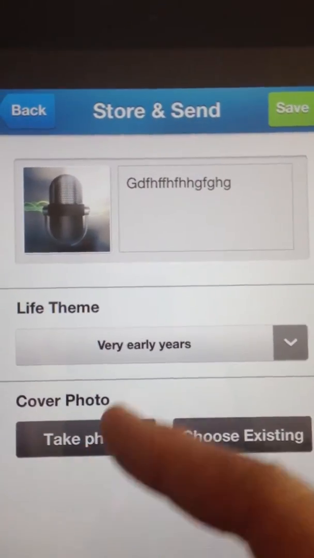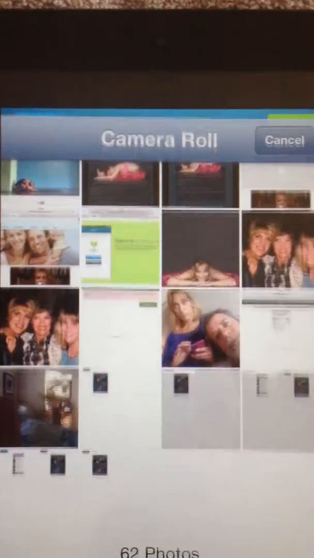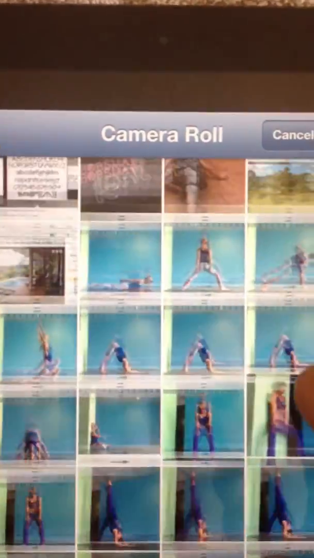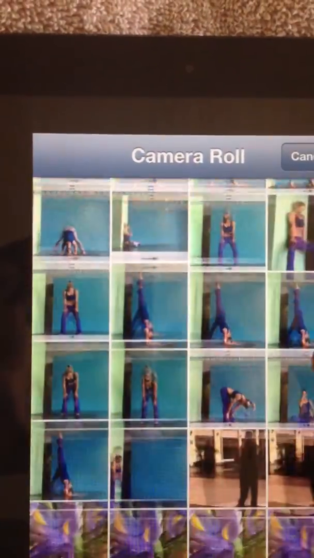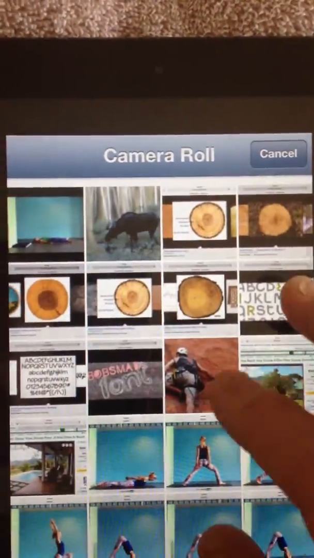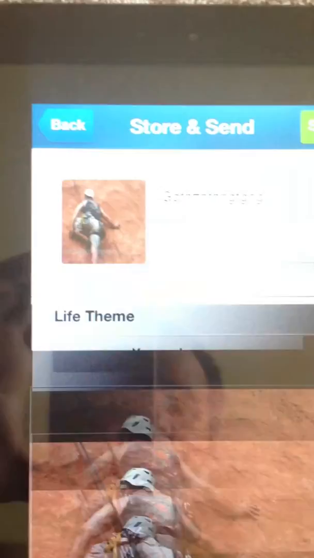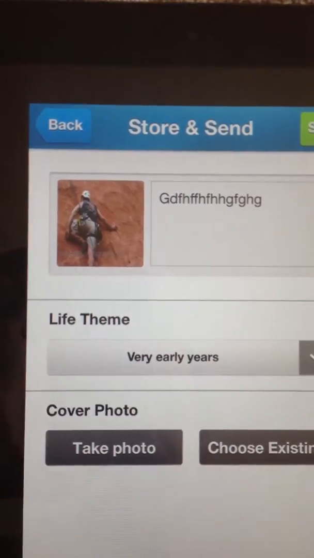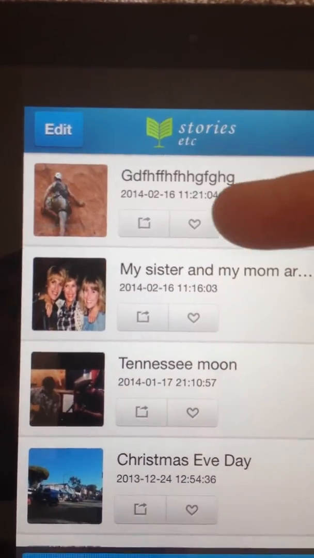Now, at this point, you can take a photo and attach it up here to the file, or you can just choose an existing photo. I'm using someone else's iPhone right now, so I'm just looking for a photo that's kind of suitable for that. There's a picture of me climbing rocks, and I like me and I like rocks, so we're going to choose that picture, and we just pop that right in. Now we save that. This thing is now saving to the cloud. As you can see here, it's done.